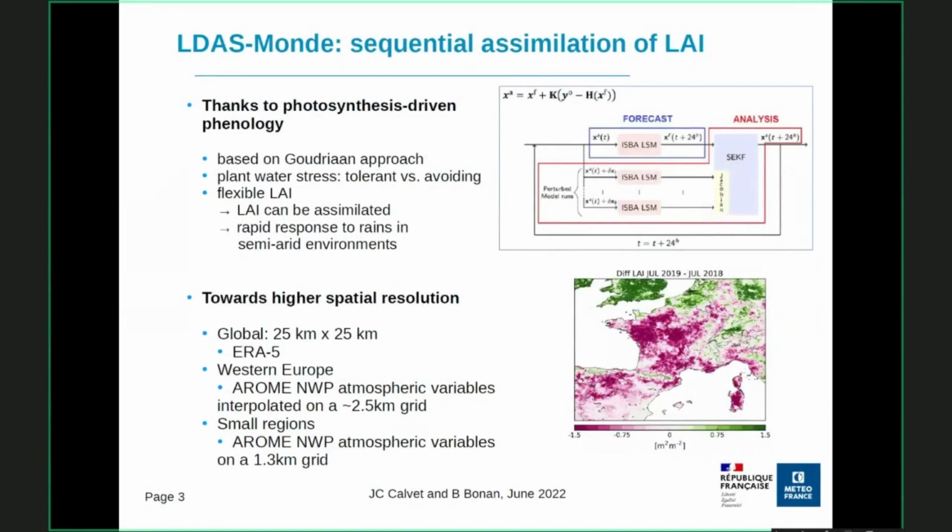Sequential assimilation of LAI is possible because phenology in the ISBA land surface model is completely driven by photosynthesis, and as a result, LAI is very flexible. LDAS-Monde is able to work at a global scale at a spatial resolution of 25 kilometers, but it can also be implemented over Western Europe, for example, at a spatial resolution of 1.3 kilometers, thanks to the atmospheric variables coming from the AROME numerical weather prediction model.